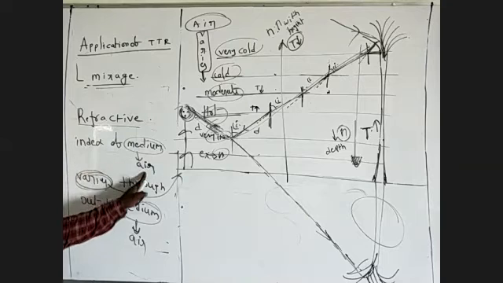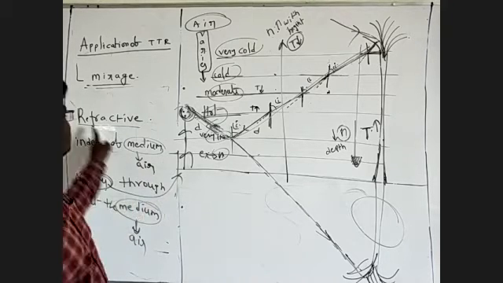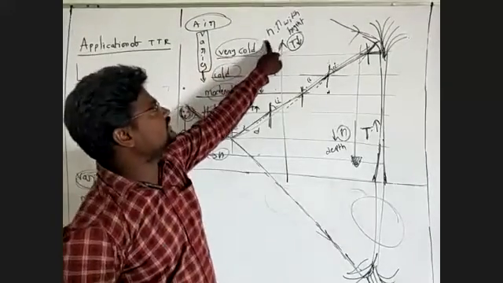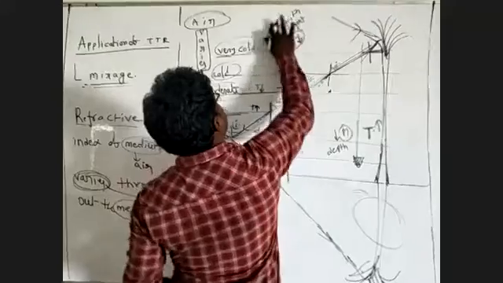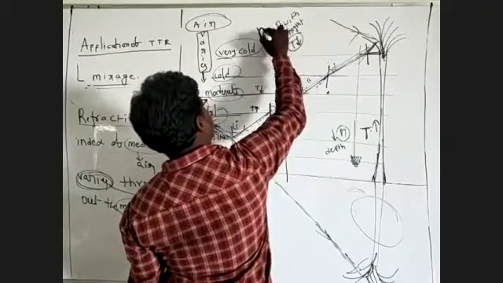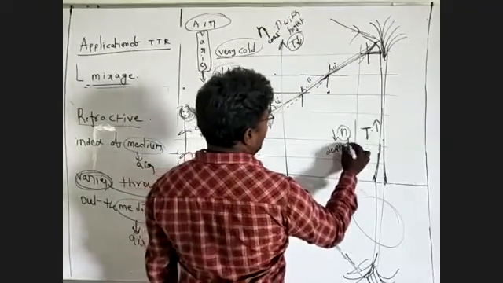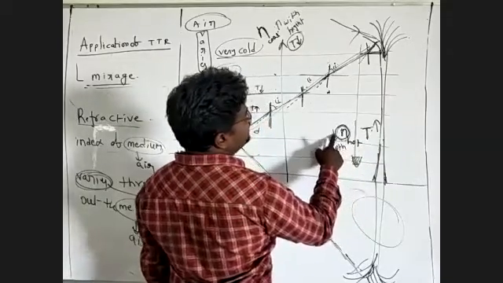The refractive index of the medium, air, varies throughout the medium. Suppose here is cool air, and this is the refractive index. Here it is cool air, but here the air is hot, so the refractive index is different.